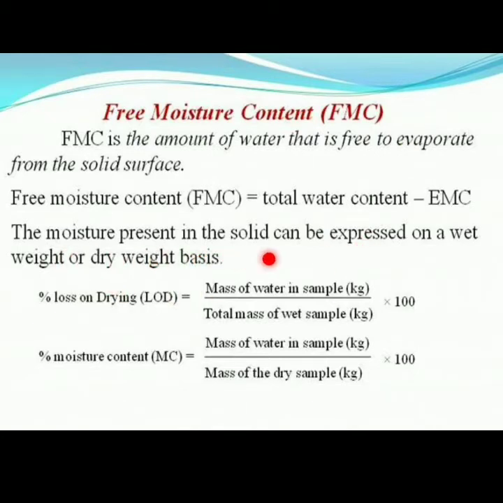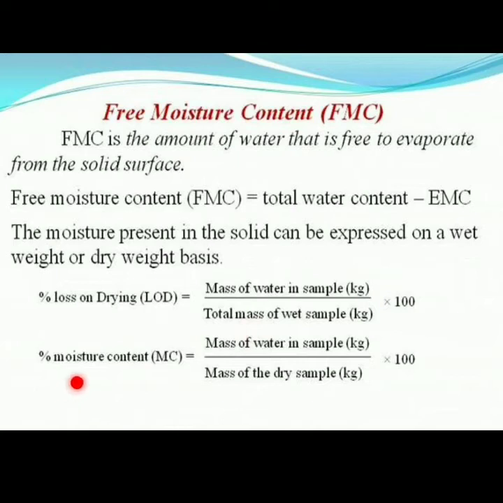Here the moisture present in the solid can be expressed on a wet or dry basis. Here the percentage of loss on drying, LOD, is equal to mass of water in sample in kg divided by total mass of wet solid in kg, multiplied by 100. This is the formula for calculating the percentage of loss on drying.